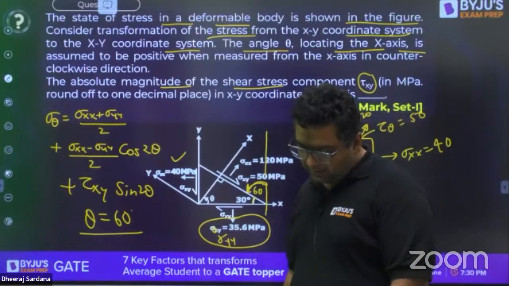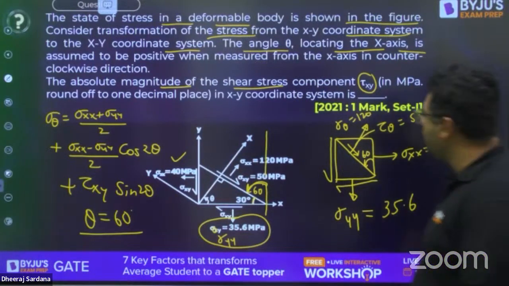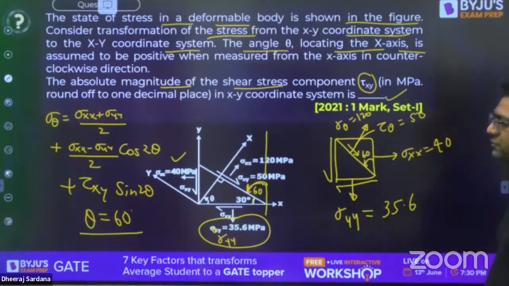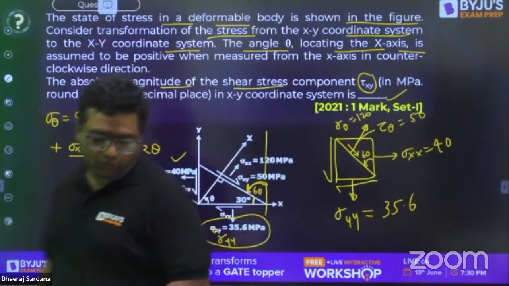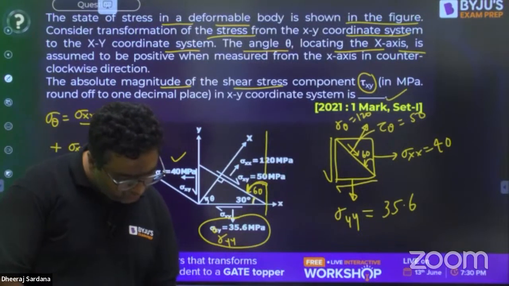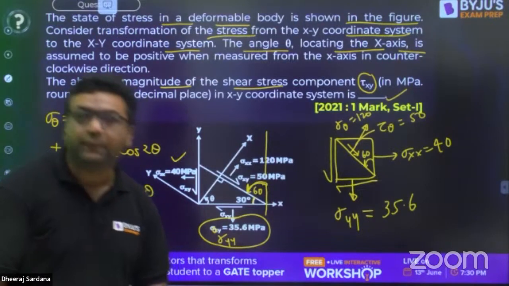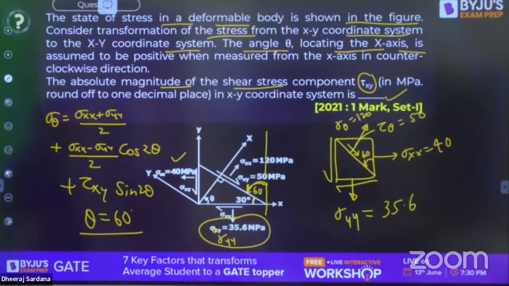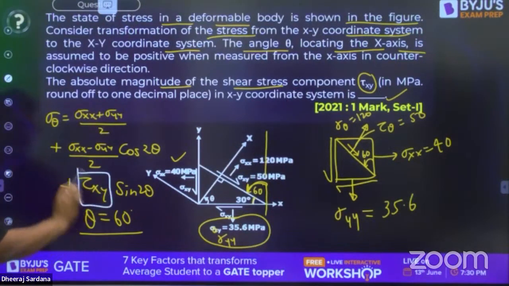Yes, aspirant, can you find out the value of shear stress? We want the value of shear stress. It is a 1 mark question from set 2. I feel it was not a difficult question, but for 1 mark, it was a little bit lengthy. So I have solved it for you as well. Please tell me what answer you will be getting. I have given you the values, you just need to find out tau xy. All other things are given except this.